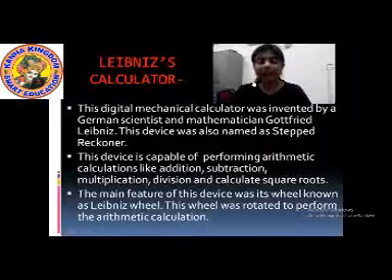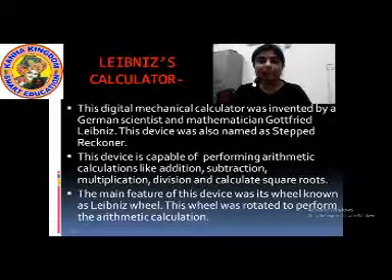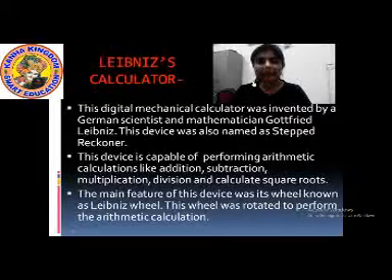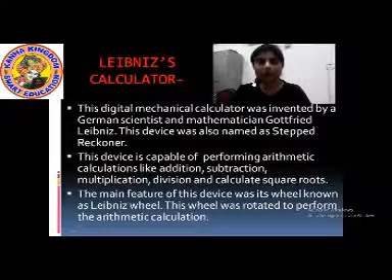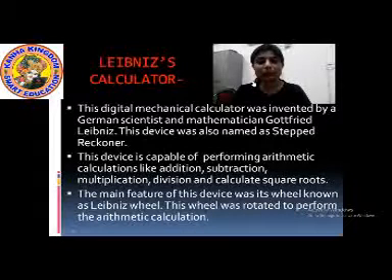This main feature is known as Leibniz wheel. Through this wheel we can turn it and do the mathematical calculations. And this wheel is named Leibniz wheel.